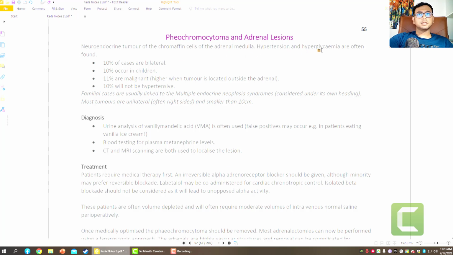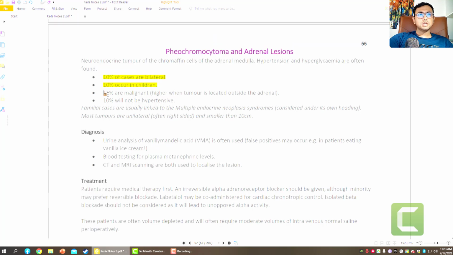That is the rule of 10. Okay, there is a rule of 10. 10% bilateral, 10% children, 10% malignant, 10% of tumors are located outside the adrenal gland, and 10% will not be hypertensive. So pheochromocytoma means a tumor, benign or malignant, in the adrenal medulla. So it is a neuroendocrine tumor of the chromaffin cell. So it originates from the chromaffin cell at the adrenal medulla.